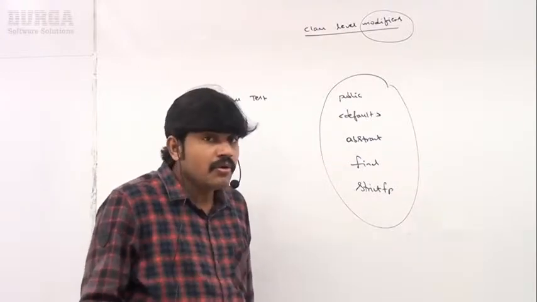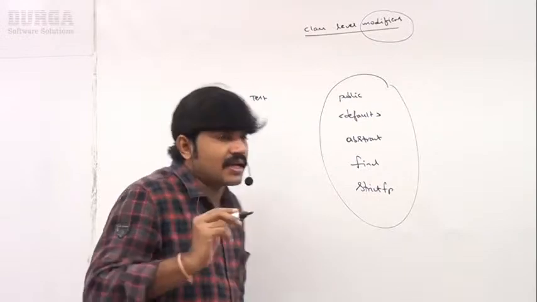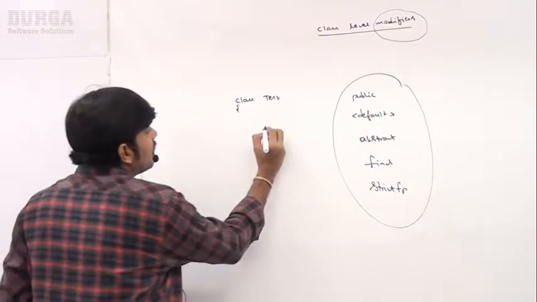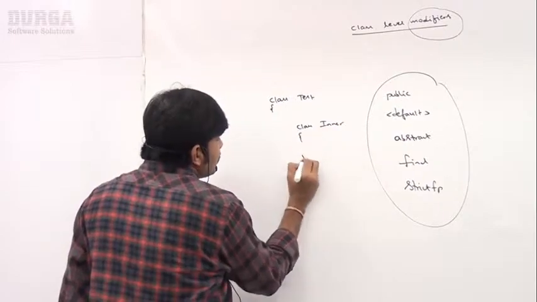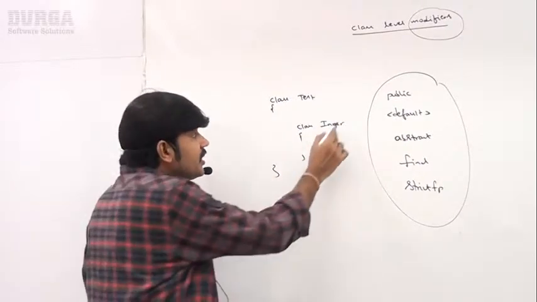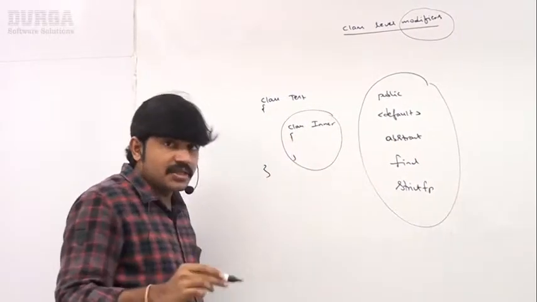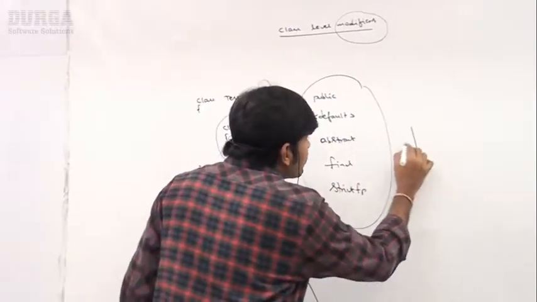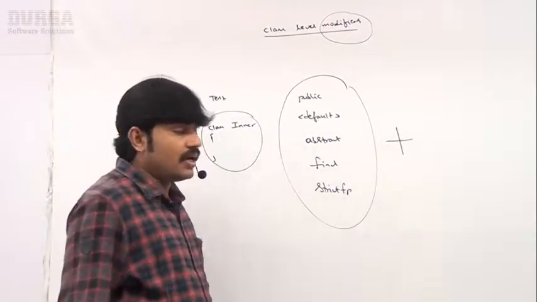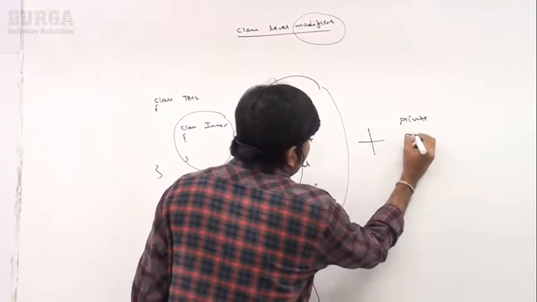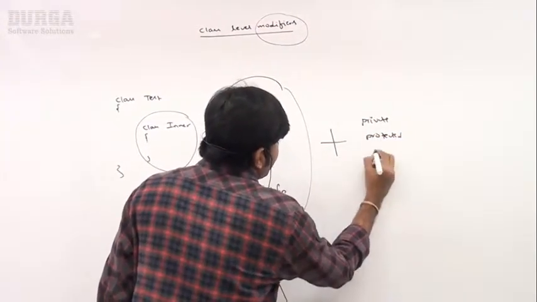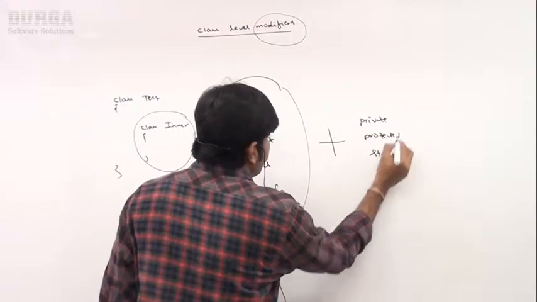Remember this. If it is an inner class, a class inside another class, the extra modifiers allowed are private, protected, and static.